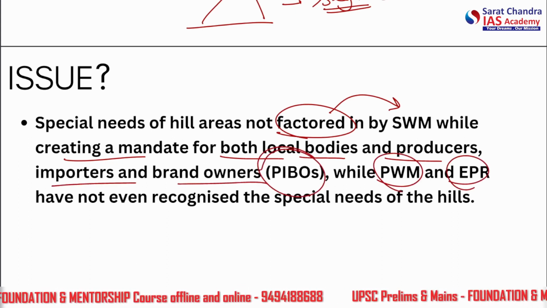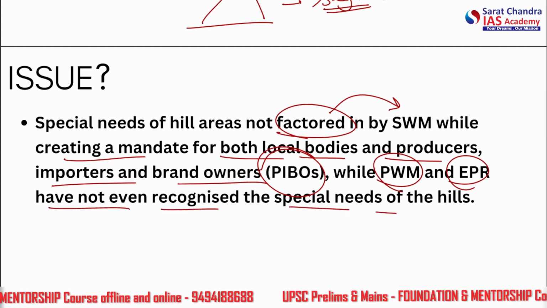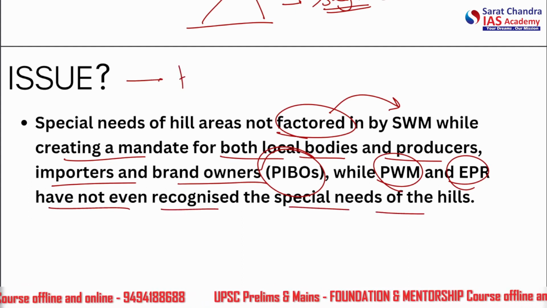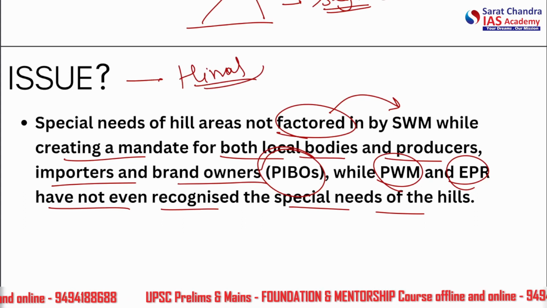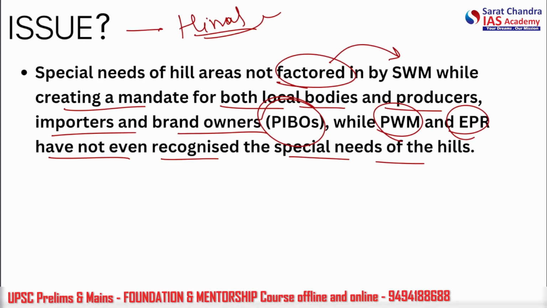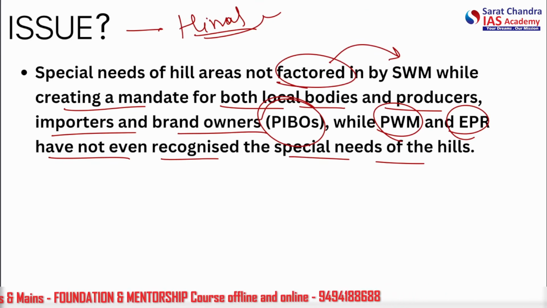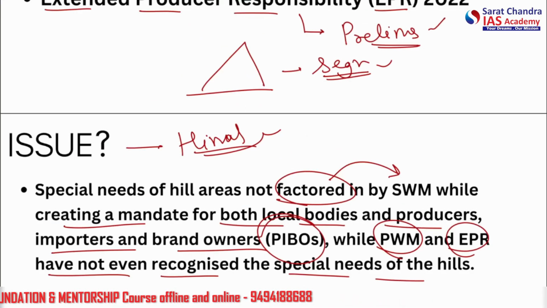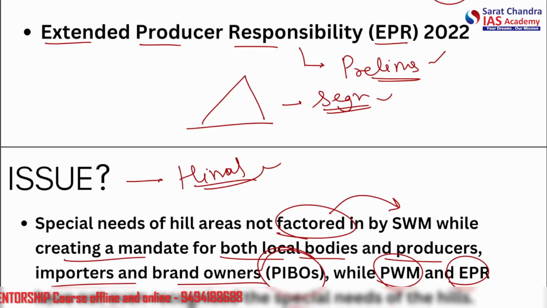While PWM and EPR have not even recognized the special needs of the hill areas, that is the Himalayan areas. Second thing we see with the mixed waste is that the leachate from the mixed waste causes soil and water pollution, while fumes from such mixed waste cause air pollution.